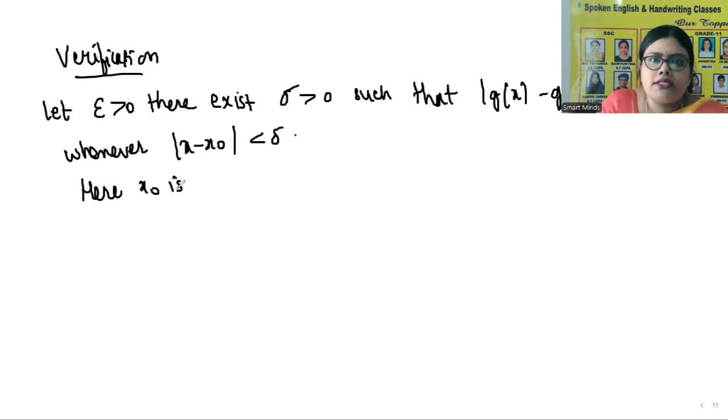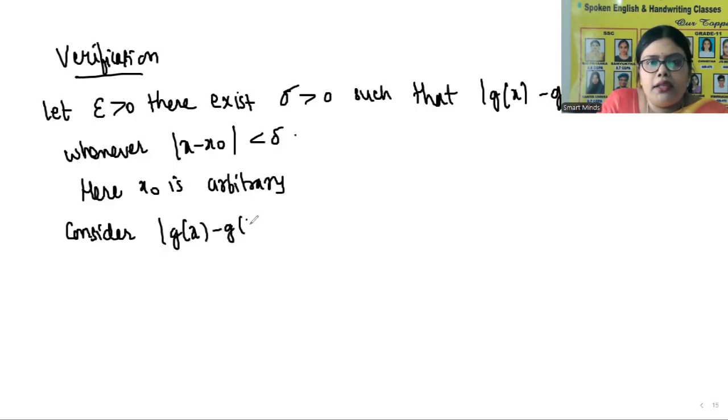Here x naught is arbitrary. Consider mod g of x minus g of x naught, which is equal to mod x cube minus x naught cube.